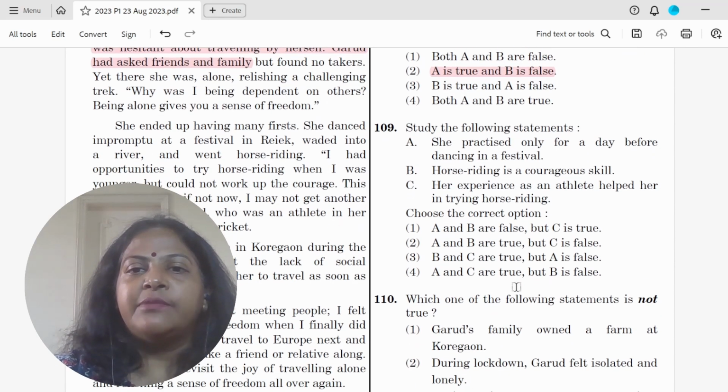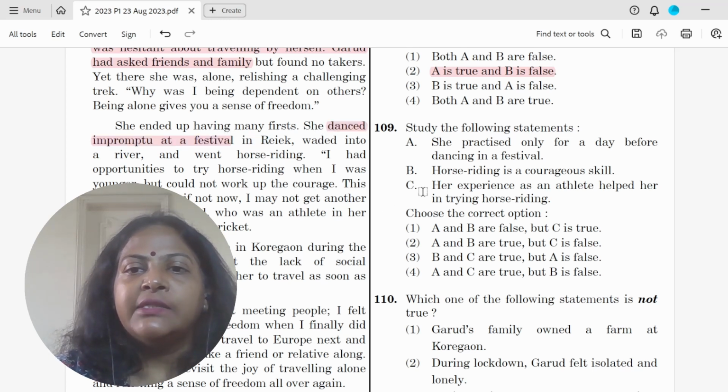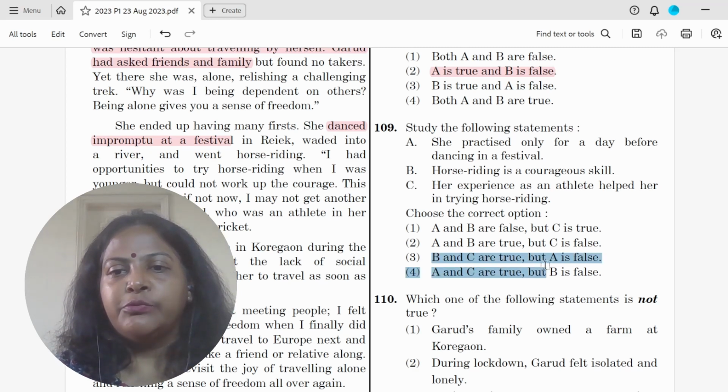Study the following statements. She practiced only for a day before dancing. So no, it was impromptu. She danced impromptu. So impromptu means no practice. Horse riding is a courageous skill is correct. Her experience as an athlete helped her. So B and C are true, but A is false. That would be the correct option.